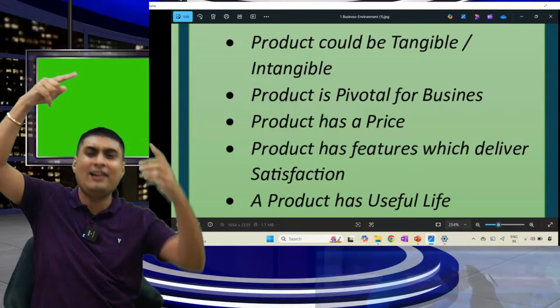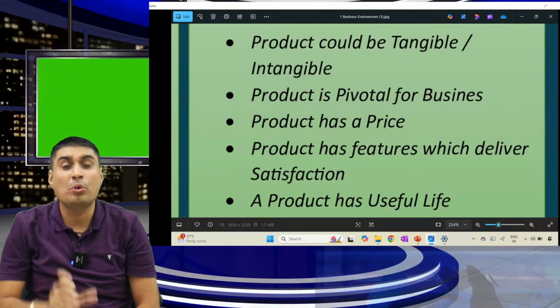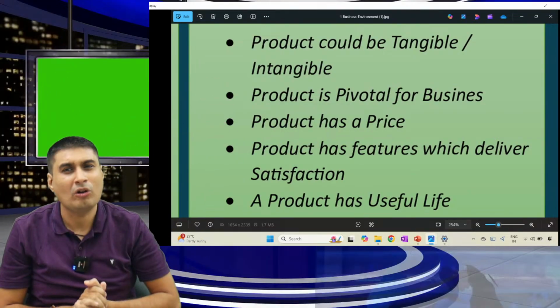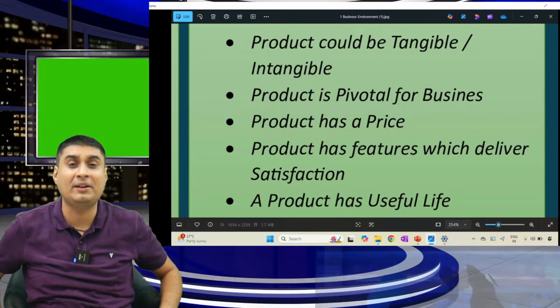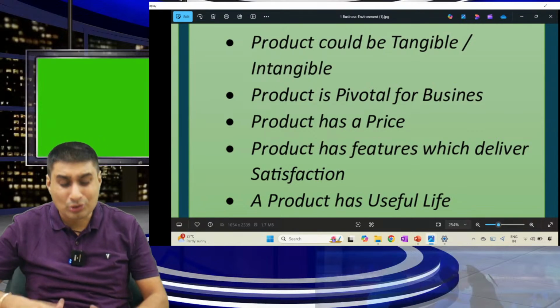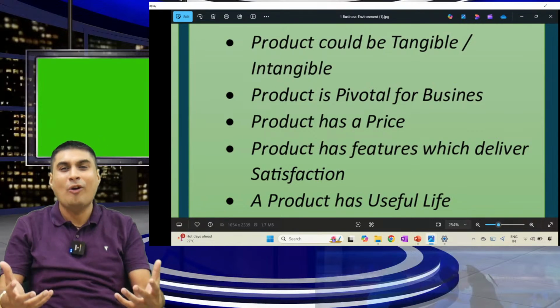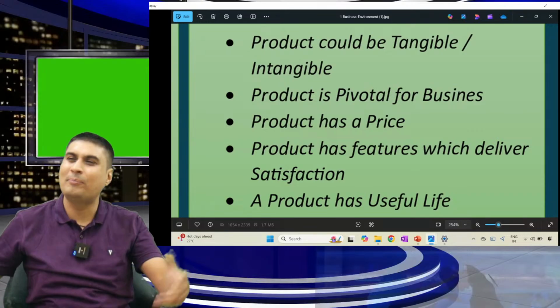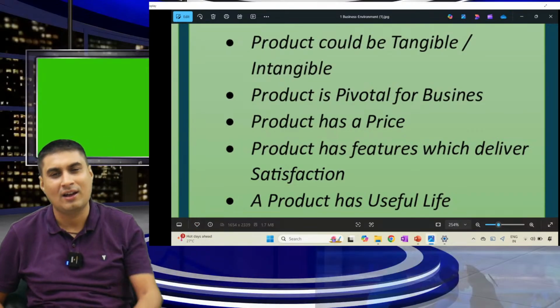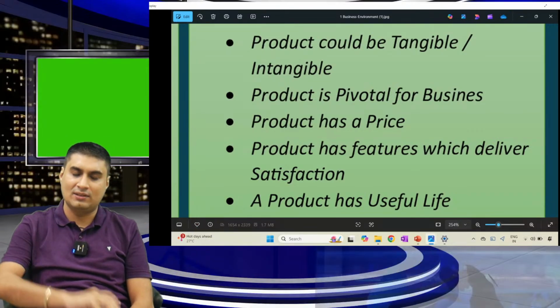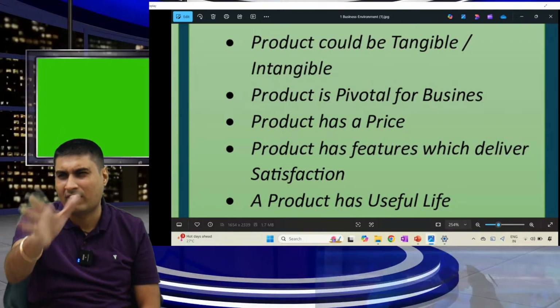We are not obsessed about money. Many people say there is a lot of income in teaching. Forget that. You should love this. If you don't love it, money will not come. And if you love this, money has to come from somewhere. Product is the most important thing in business. All departments revolve around product.